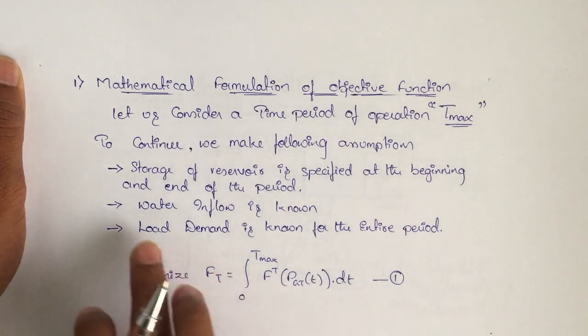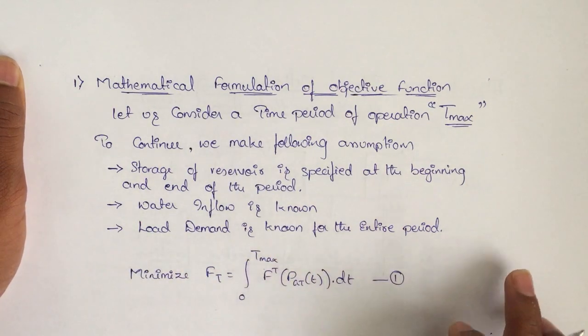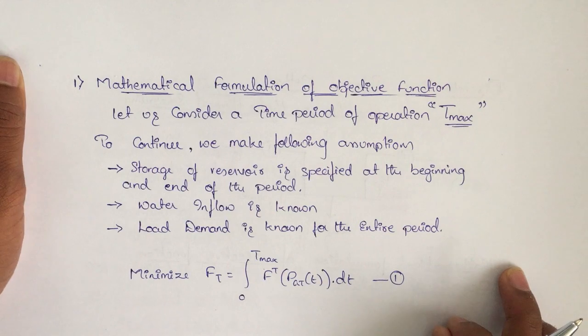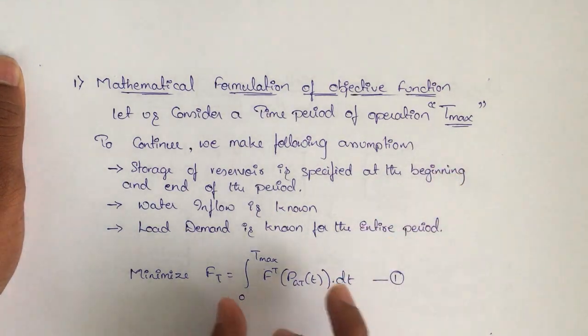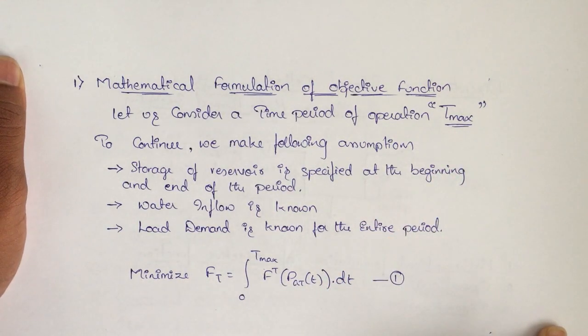And last, total demand is known for the entire period. For 0 to Tmax, we know the exact demand from the consumer.